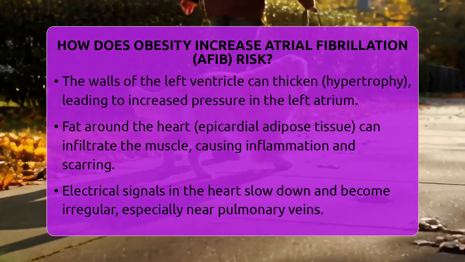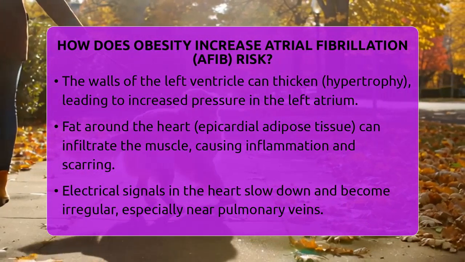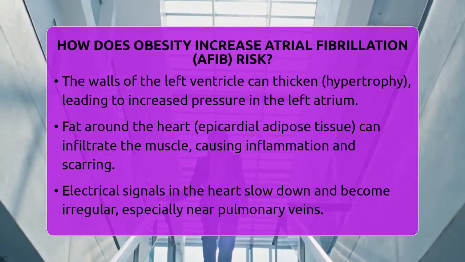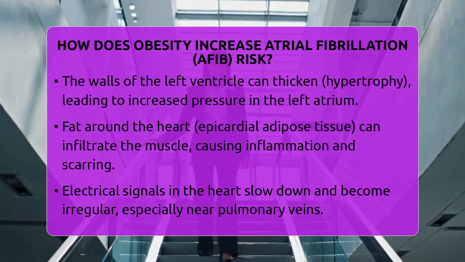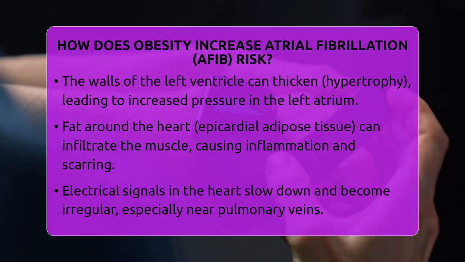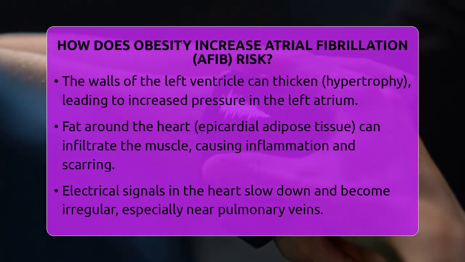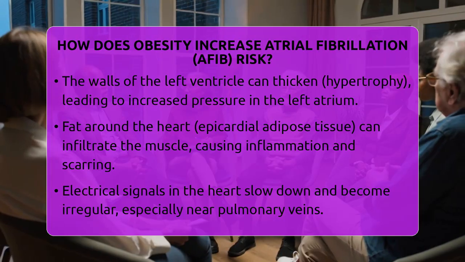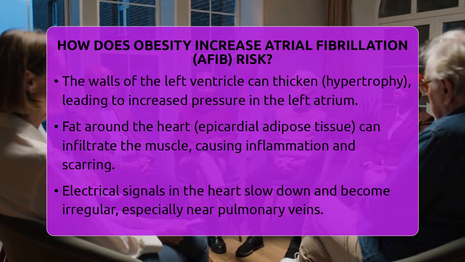Fat around the heart, called epicardial adipose tissue, can also infiltrate the heart muscle, causing local inflammation and scarring. These changes disrupt normal electrical conduction pathways, increasing the chance of AFib. Obesity also causes electrical disturbances in the heart.